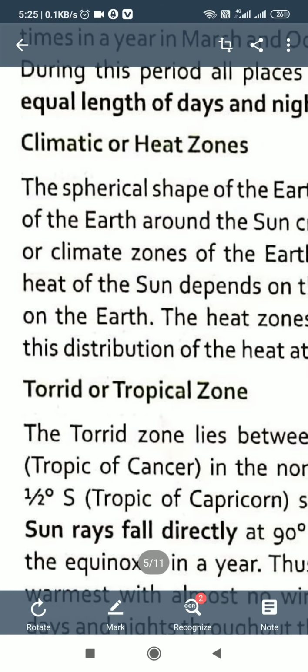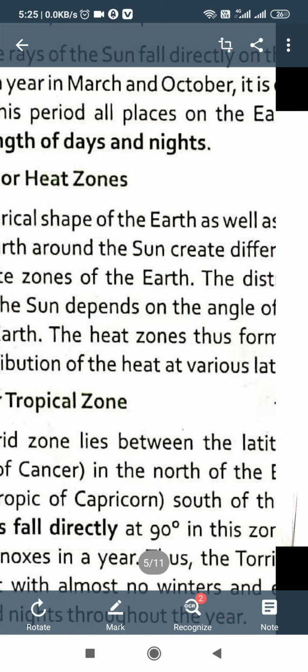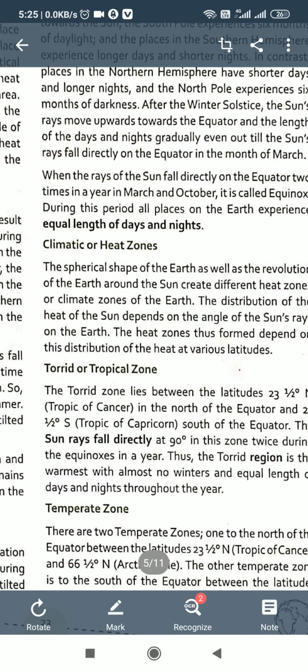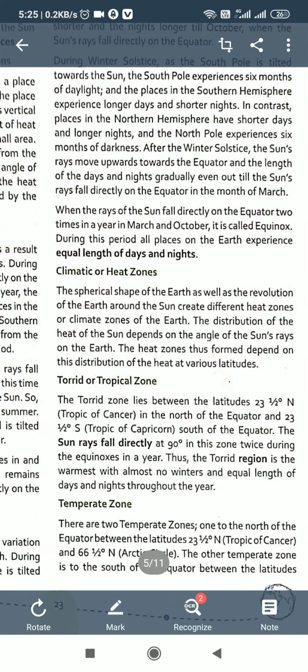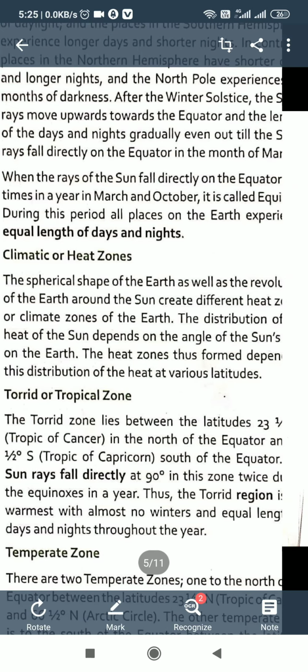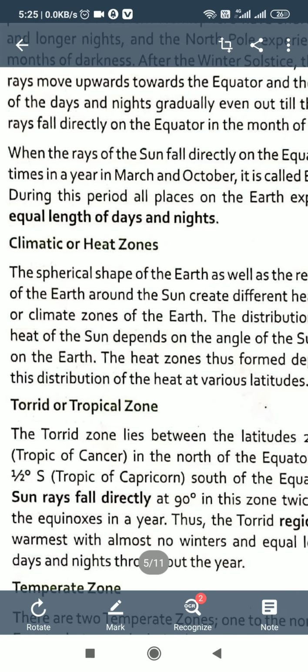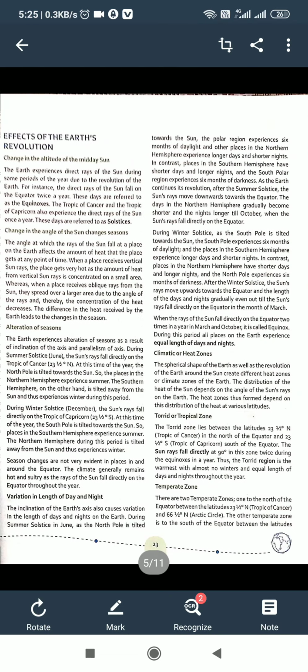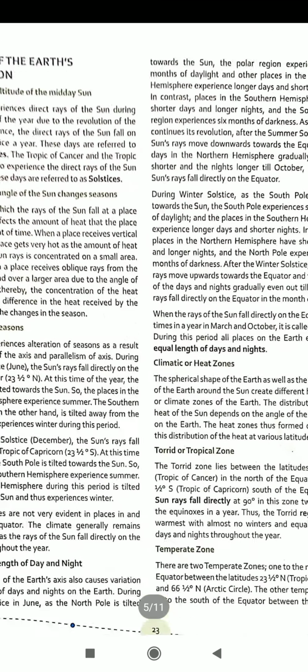The spherical shape of the earth, students, as well as the revolution of the earth around the sun, create different heat zones or climate zones of the earth. The distribution of the heat of the sun depends on the angle of the sun on the earth. The heat zones thus formed depend on this distribution of heat at various altitudes.